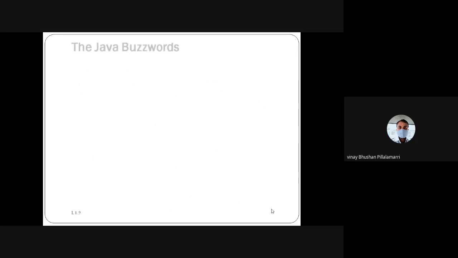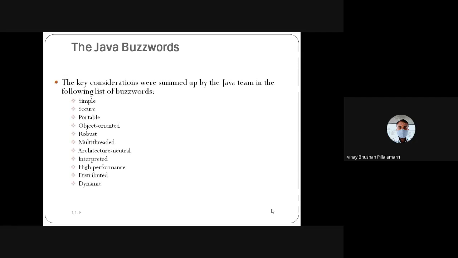Some buzzwords are there based on this JVM creation. What are the buzzwords we have? It is nothing but the features of Java. Basically, these are the key considerations on how the execution procedure of your Java programs works on the JVM. First, it is a simple procedure. That is what is meant by simple.